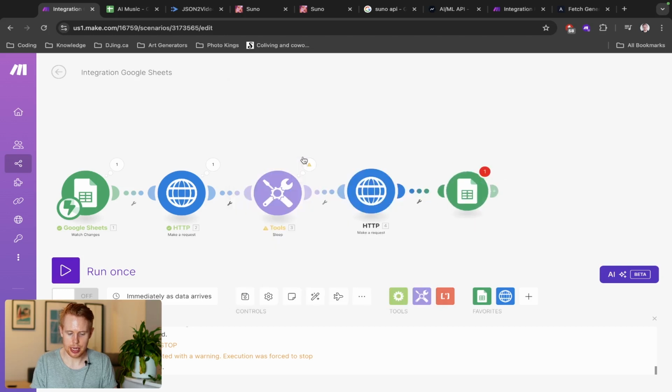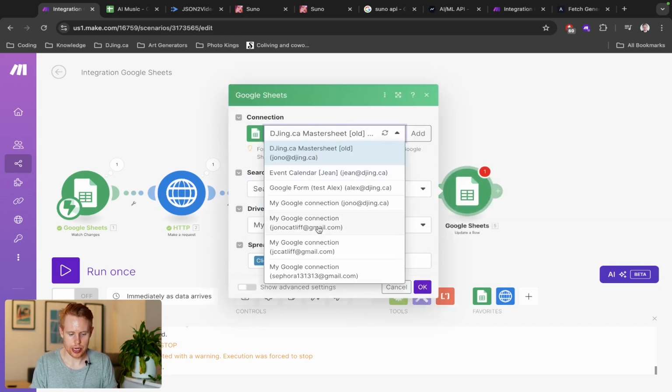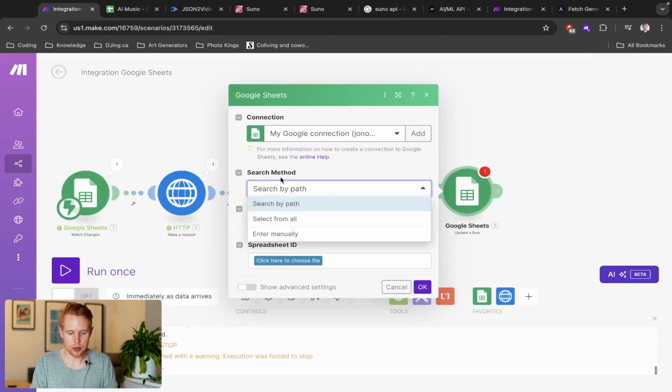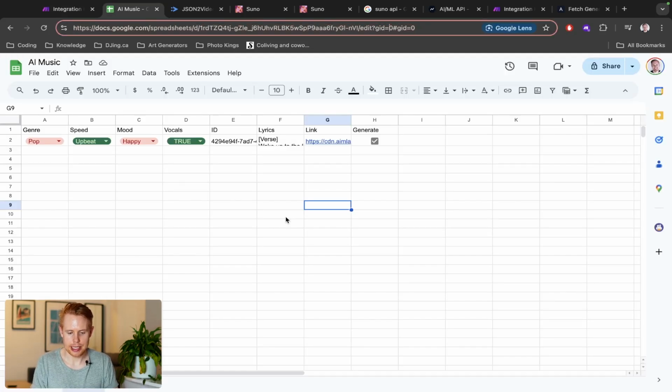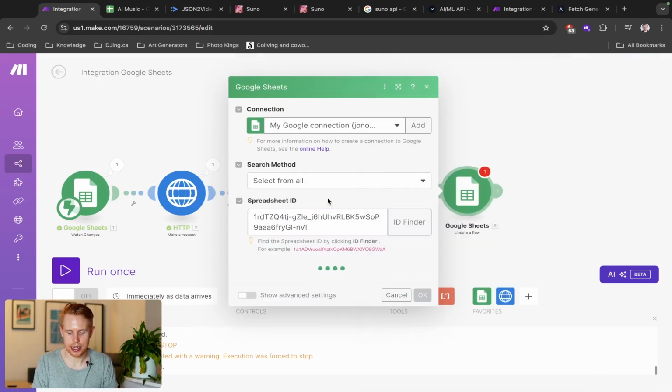So we'll click update row, and then we'll just select the right account here to make sure that whatever account we're using is in fact the same as up here. And from there, we need to actually identify which sheet we're using. What I like to do is select from all, and then we need to grab the ID of the sheet, which is actually in the URL here. It's before the /edit and after the d/. So we can copy that from the URL, paste that in the spreadsheet ID field.